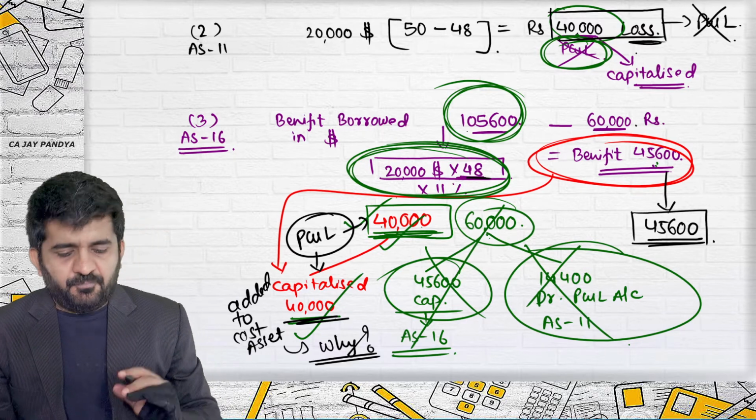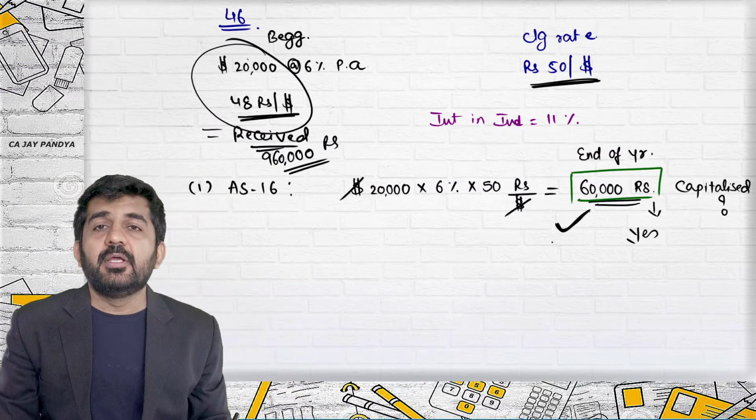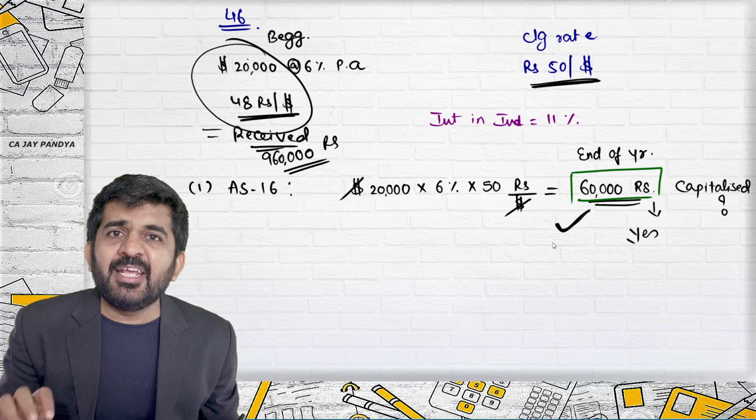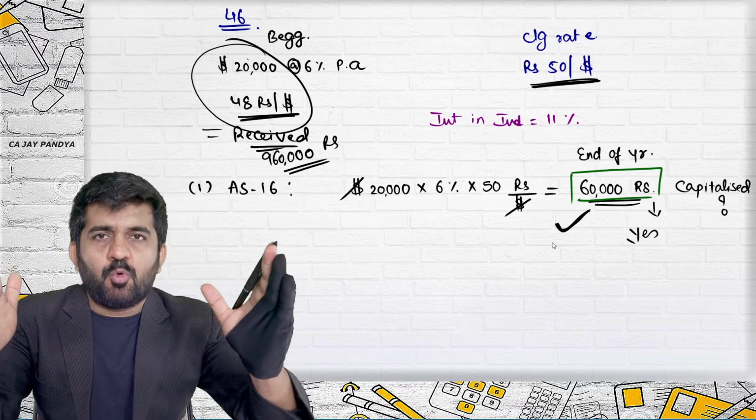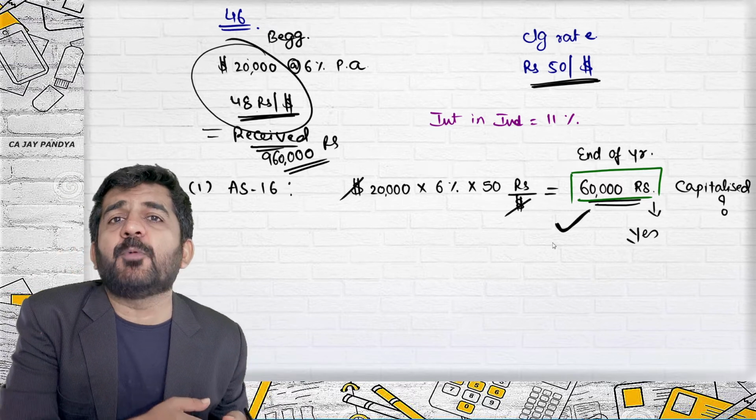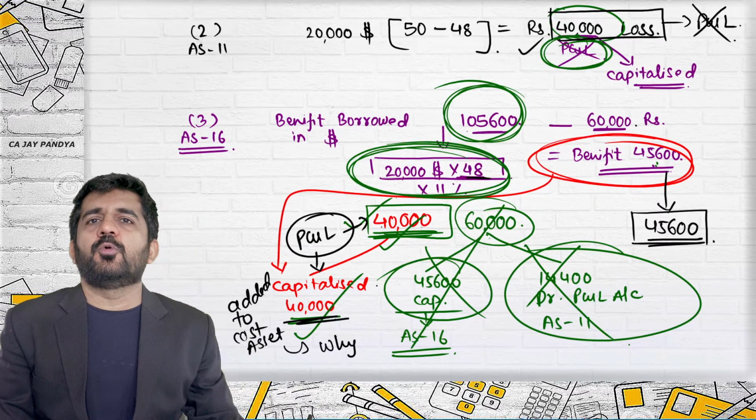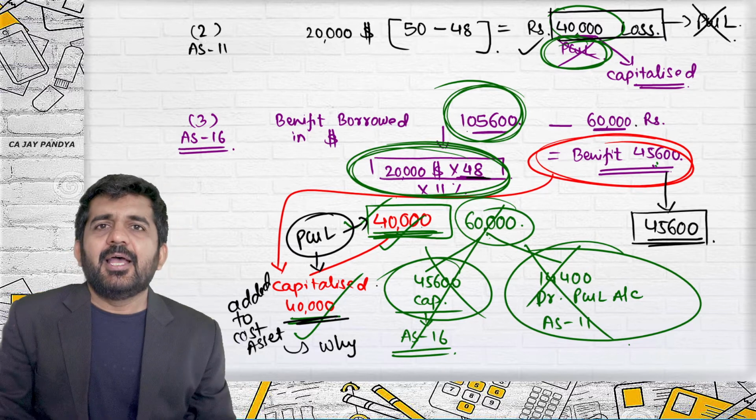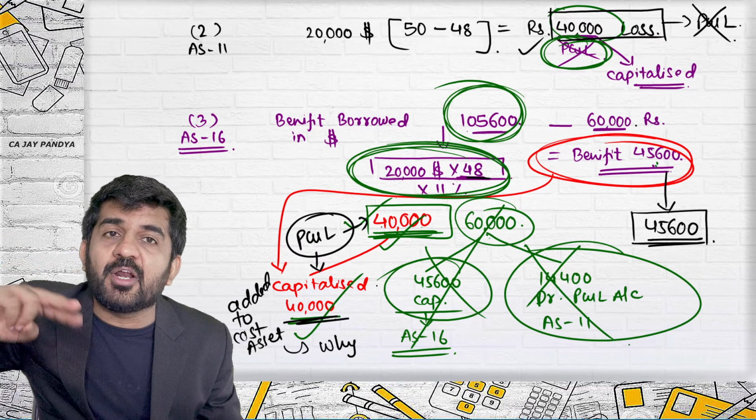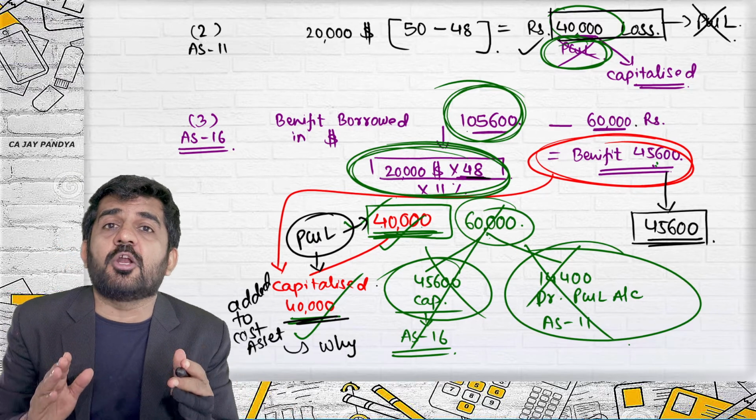Okay. All right. First, you need to understand why this is capitalized. This is capitalized because this is an interest which is paid during the period when your qualifying asset was being constructed. So any expenditure which is done at that point of time should be capitalized. That's correct. Why should this be transferred to P&L account? Because AS 11 says that any loss happening due to foreign currency fluctuation should be transferred to P&L account because it is your normal day-to-day loss.